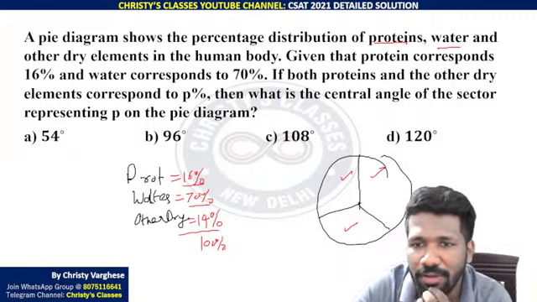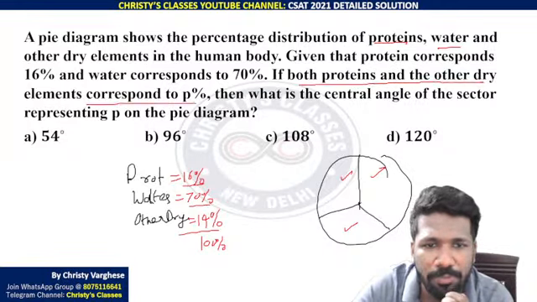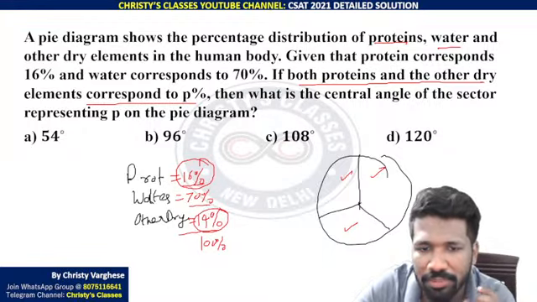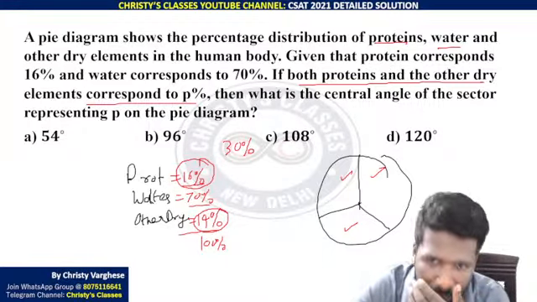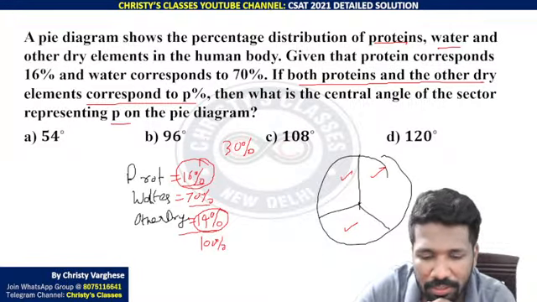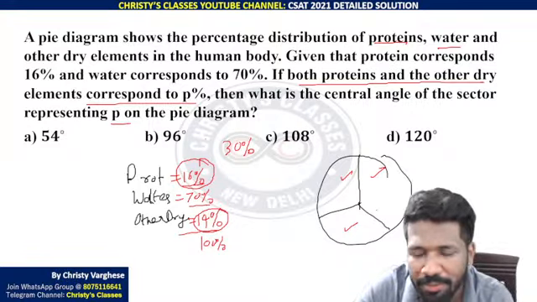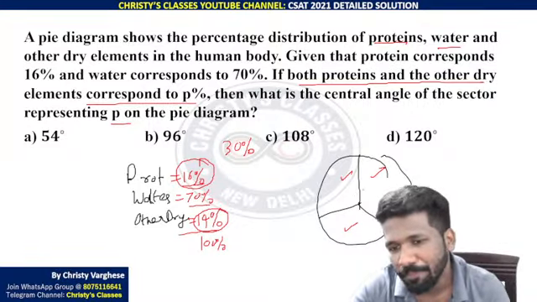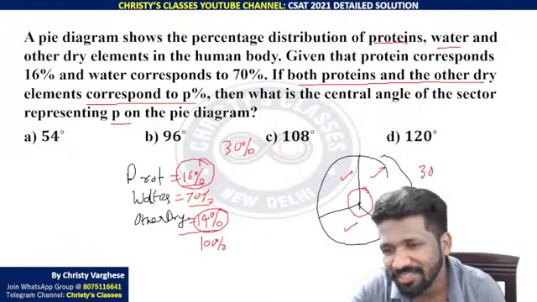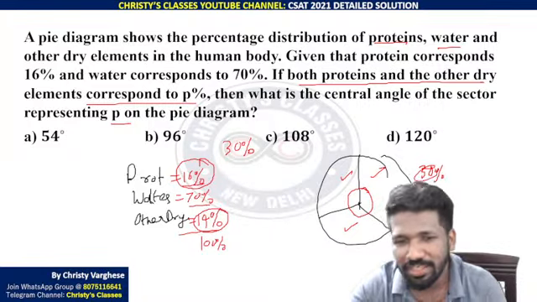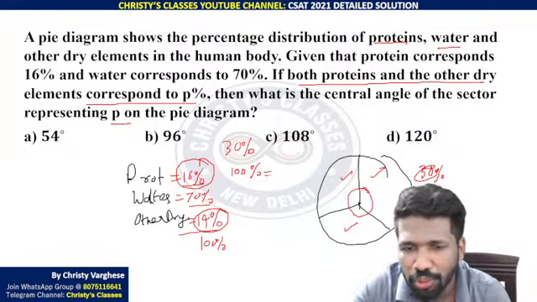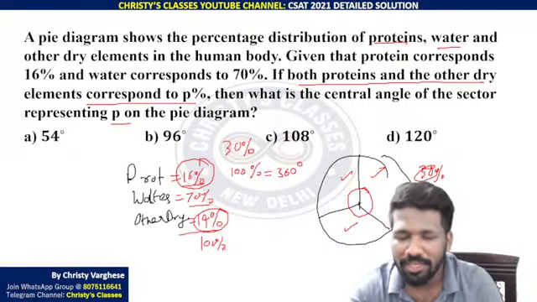Now read the question carefully. If both protein and other dry element corresponds to P percentage, protein and other dry element means 16% plus 14%. That is 30%. Now, what is the central angle of the sector representing P? So this 30% in pie chart will be how much angle? In pie chart, the central angle is 360 degree. So 30% of 360 is what the question is asking. Or we can say 100% is corresponding to 360 degree in the pie chart, isn't it?